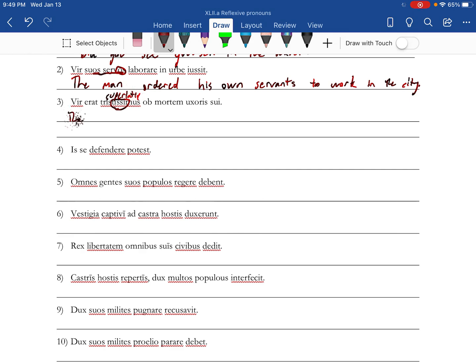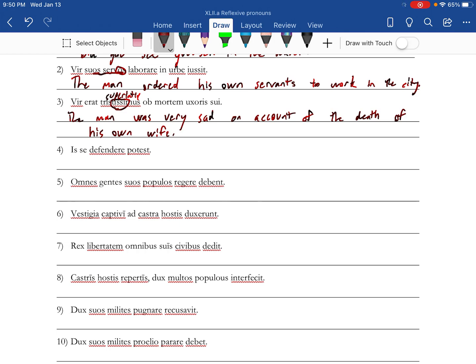The man was very sad. Ob, on account of. Mortem, the death. Uxoris suae, his own wife.